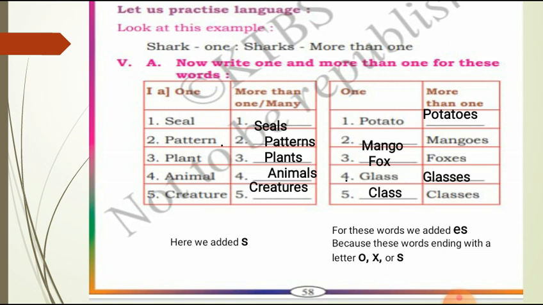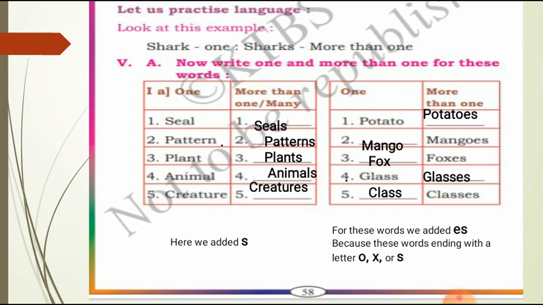In this page only, this is the second chart. Here one potato is given. In more than one, it changed as P-O-T-A-T-O-E-S, potatoes. So here for some nouns we add es. In this type, the singular noun word ends with o, x or s. Here in these examples, potato, it ends with o.